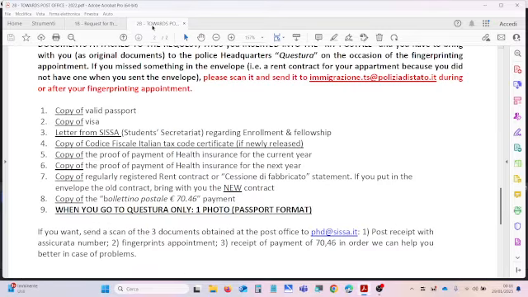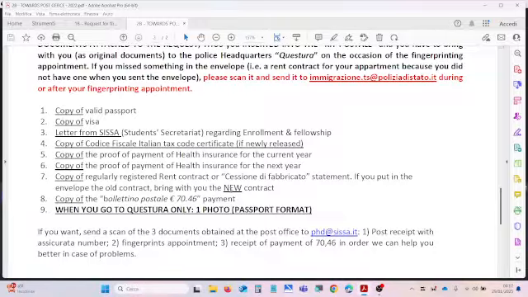Now I pass to the documents that you will need to put inside the envelope. You have to print a copy of the first page, the information page of your passport, a copy of your Italian visa, and a letter from your university about your studies, the enrollment, the exams, the fellowship, and so on.